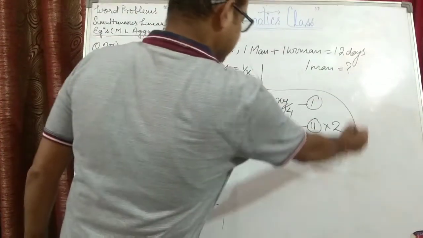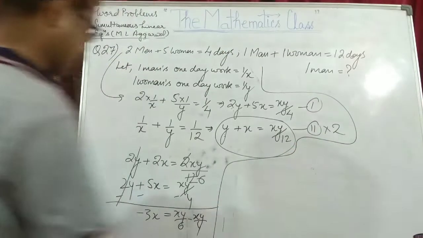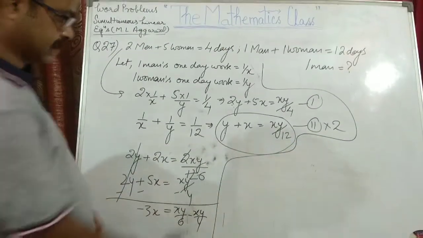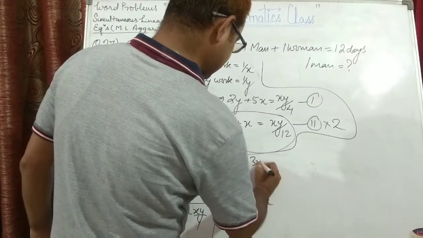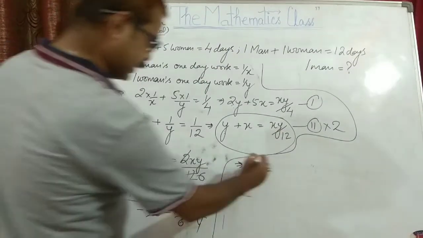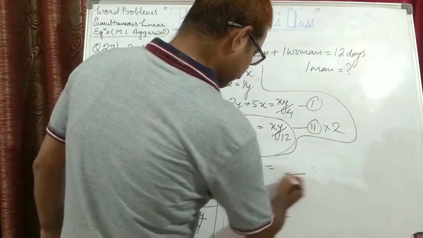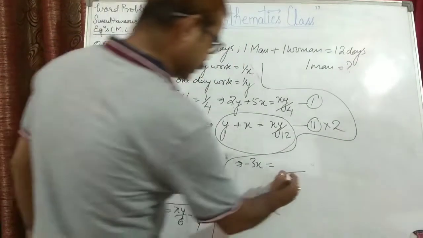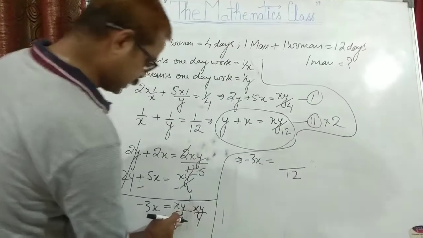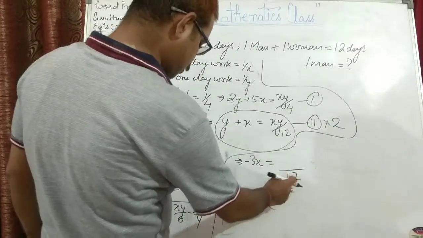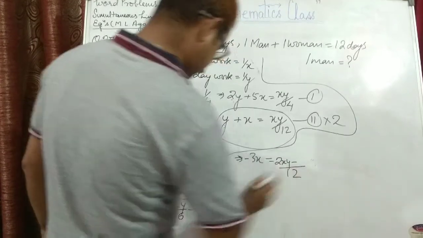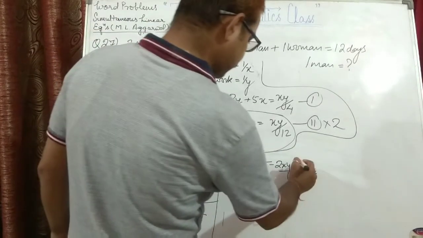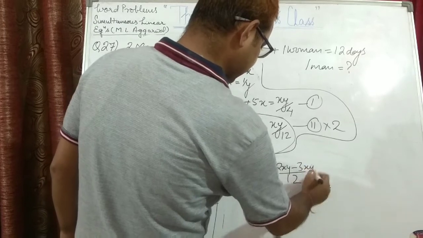Now minus 3X is equal to, we will take the LCM of 6 and 4, which is 12. 6 divides 12 gives 2, so 2 times XY, minus 4 divides 12, that is 3, so minus 3XY.